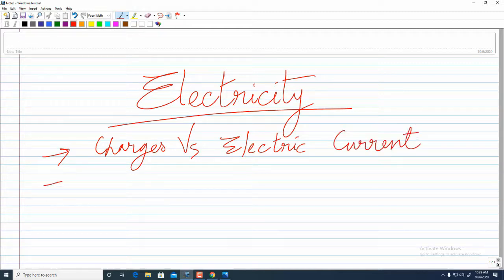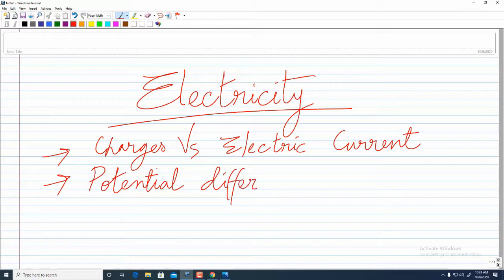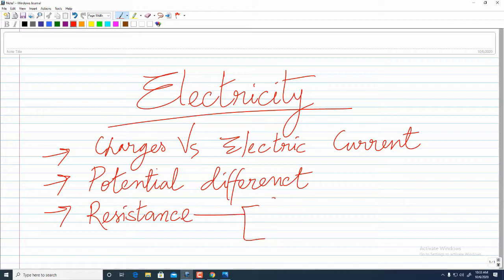Then we'll be seeing the difference between how the potential difference is caused by the battery. And at last we'll see what is actually resistance. And then it will be subdivided into the series connection and the parallel connection.